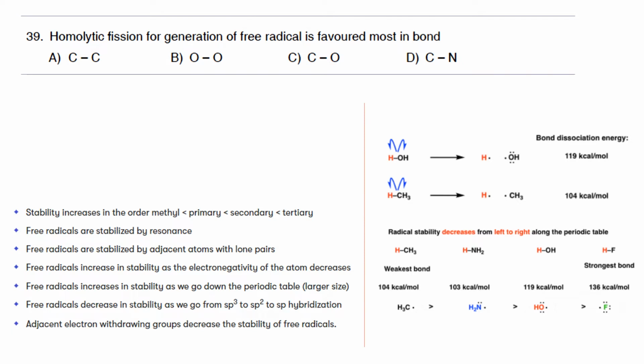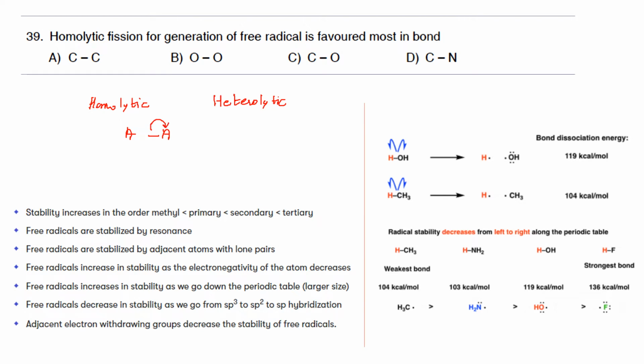So when you consider the bond cleavage in organic chemistry, there are 2 different types of cleavage. Either you can have a homolytic cleavage or you can have a heterolytic cleavage. Suppose you are having 2 atoms that are joined by a bond. There are 2 different types of cleavage that is possible.